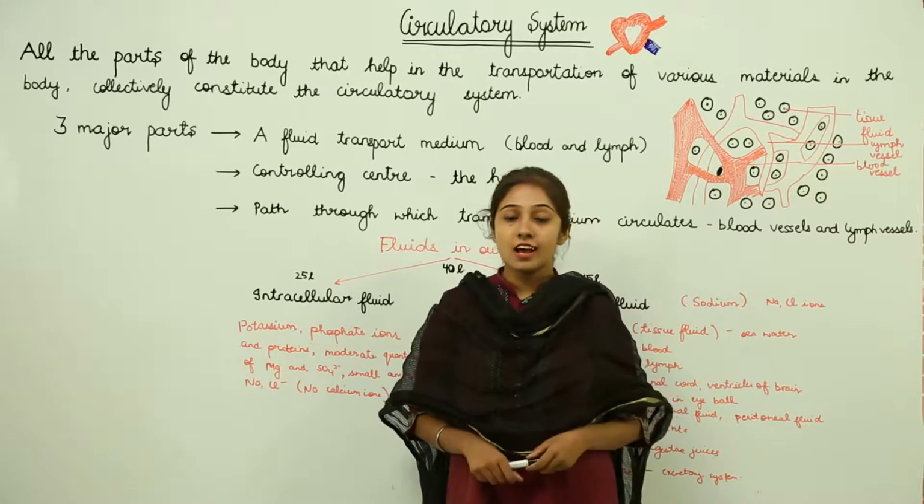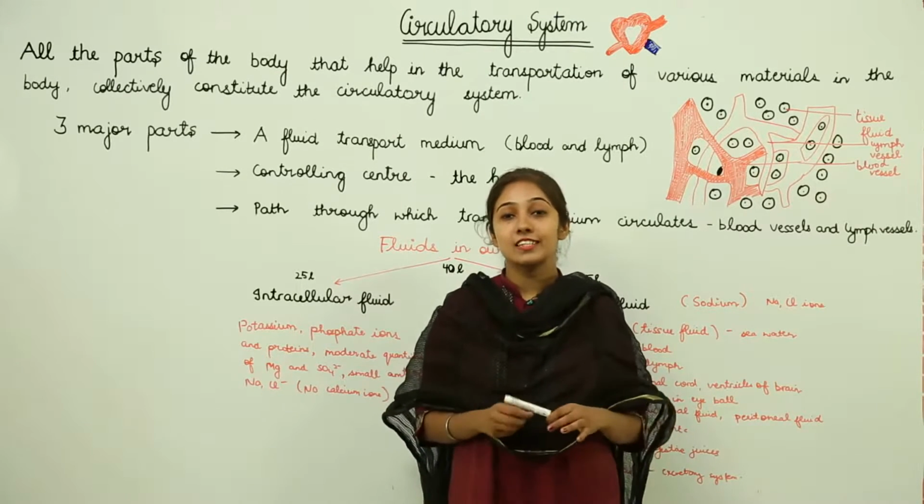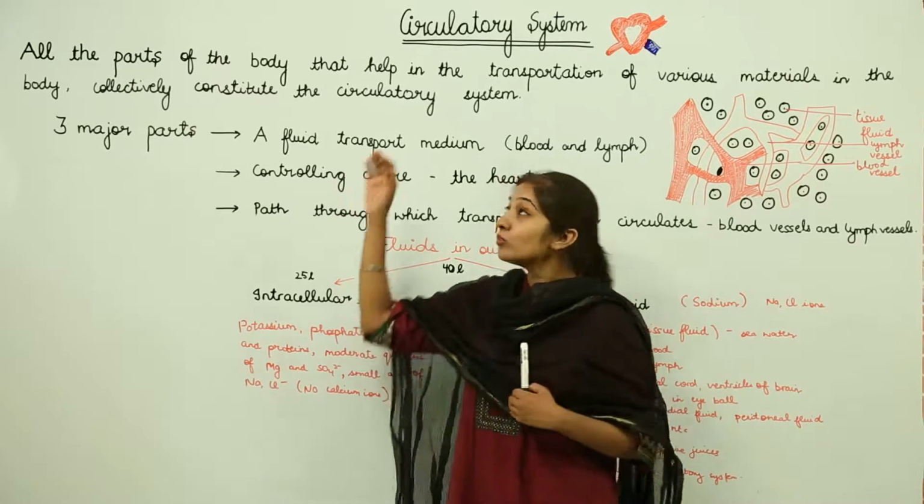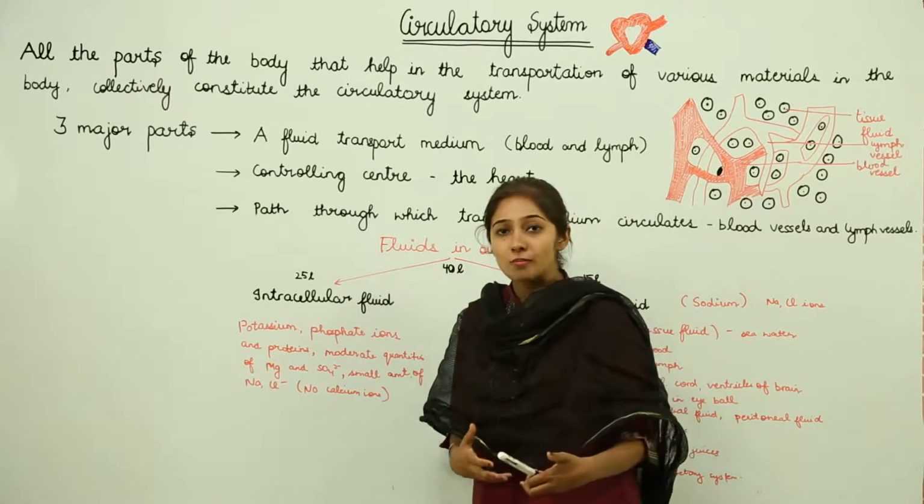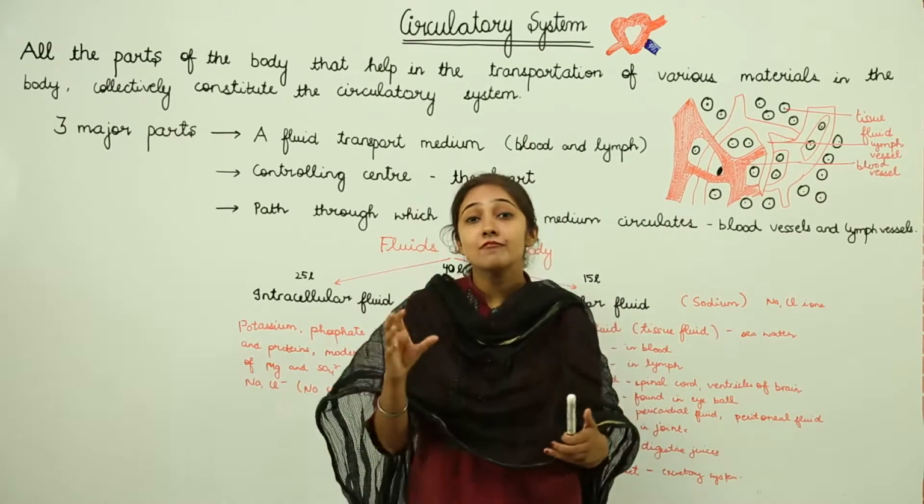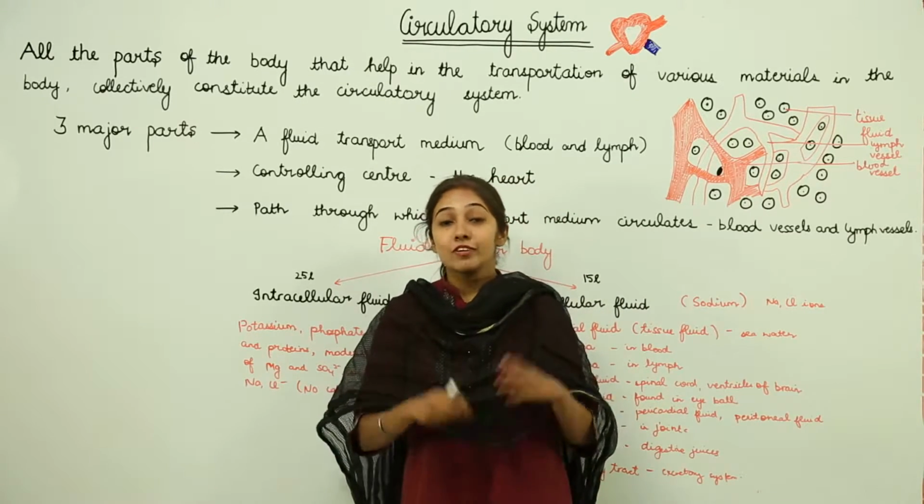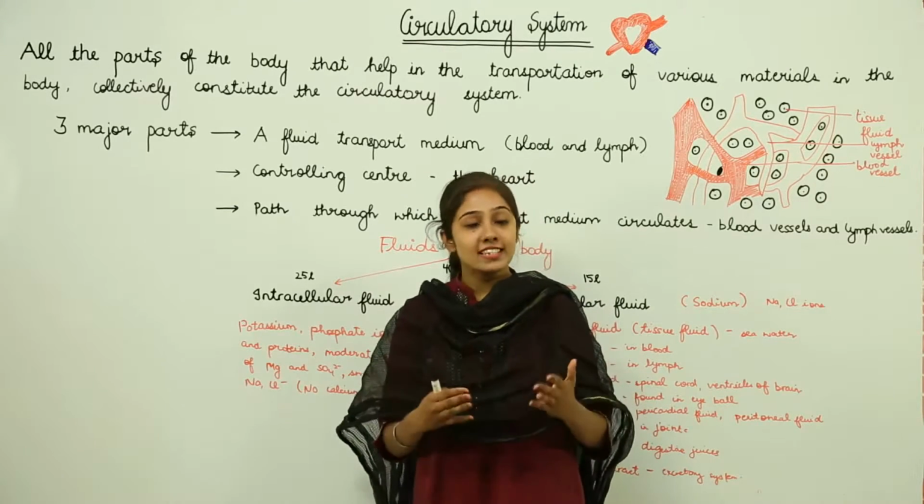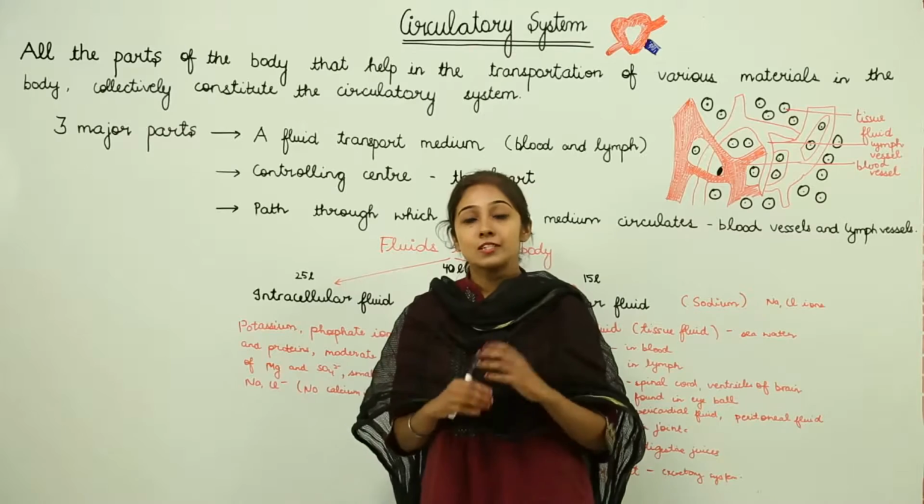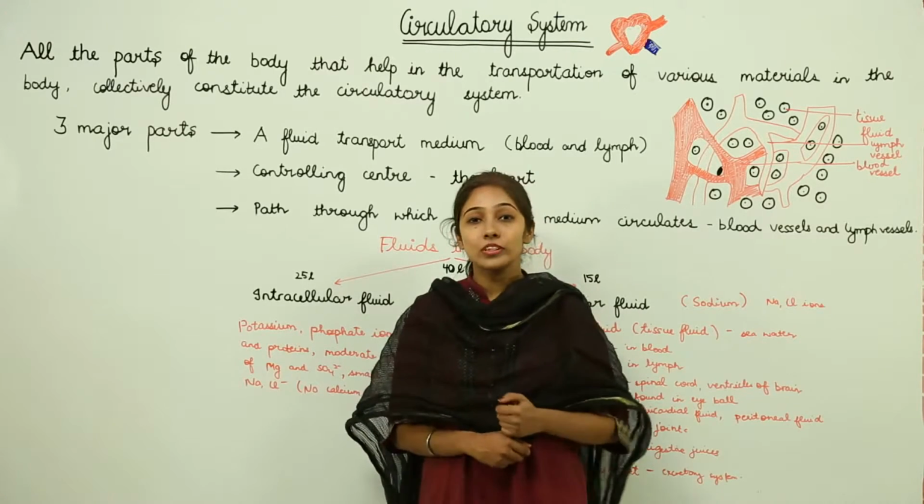Let's discuss now the pipeline system of your body, that is the circulatory system, through which all the nutrients that are absorbed are going to reach each and every cell of your body where they're actually needed, where they're actually utilized, right? So let's start with the circulatory system. Let's begin with how we're going to define the circulatory system.